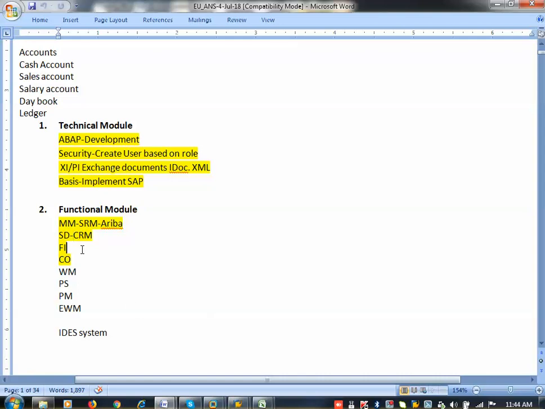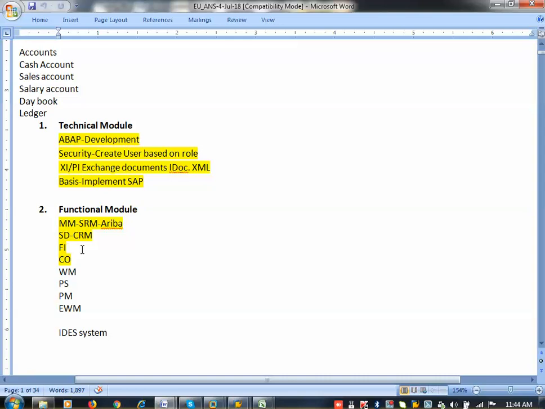So now FI means the finance department, which is divided into 2 parts. One is accounts payable and the other is accounts receivable. Okay, so when you come to a home scenario, father is accounts receivable. He is going to work outside the home, then he will earn the money. He is accounts receivable. He is receiving the salary from his company, or from his business. The same way here, the sales department is accounts receivable. Mother is always expense, so accounts payable.